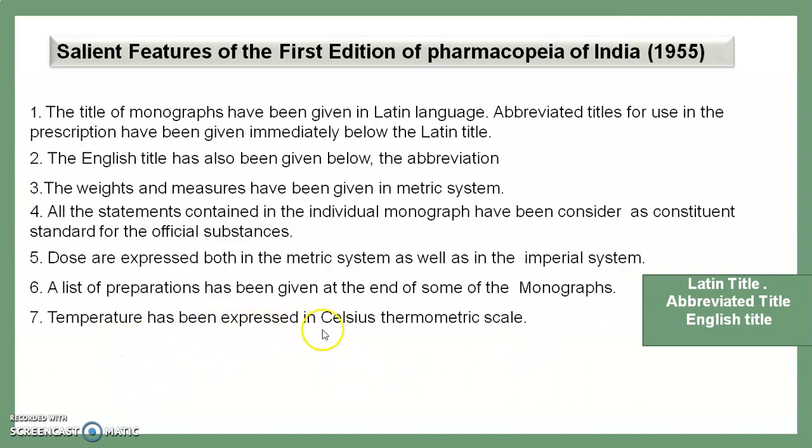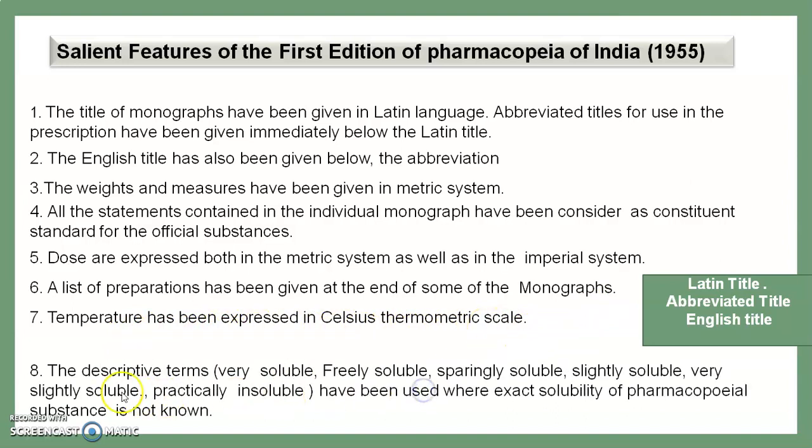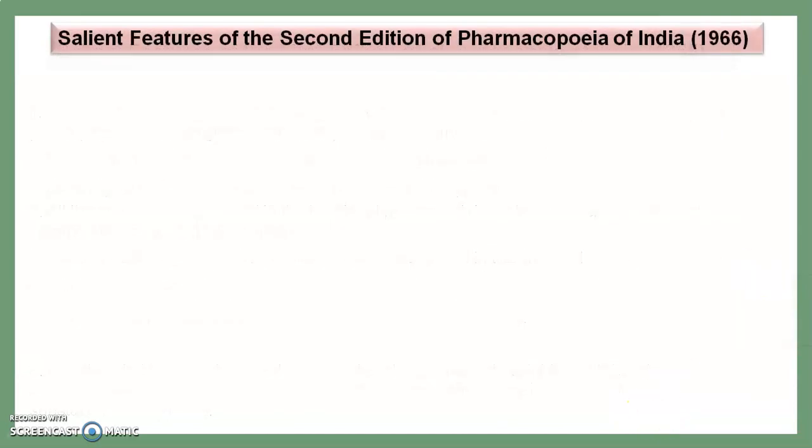Temperature has been expressed in the Celsius thermometric scale. The descriptive terms like very soluble, freely soluble, sparingly soluble, slightly soluble, very slightly soluble, and practically insoluble have been used where the exact solubility of the pharmacopoeial substance is not known. Here the Latin title is used, the abbreviation is used, and the English title is also given, with all measures in the metric as well as the imperial system.